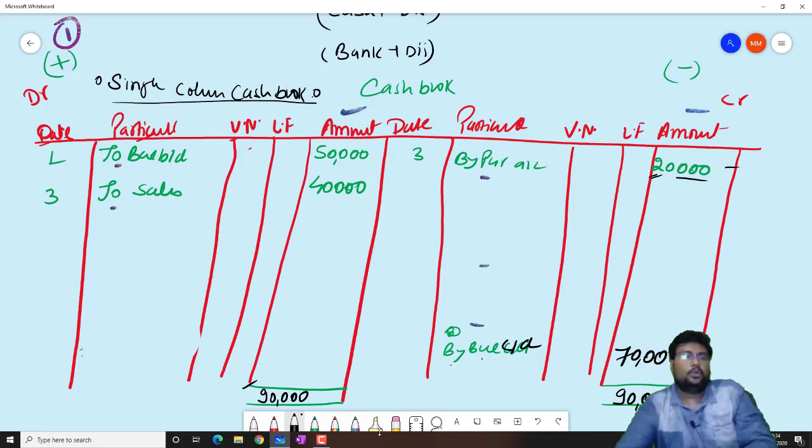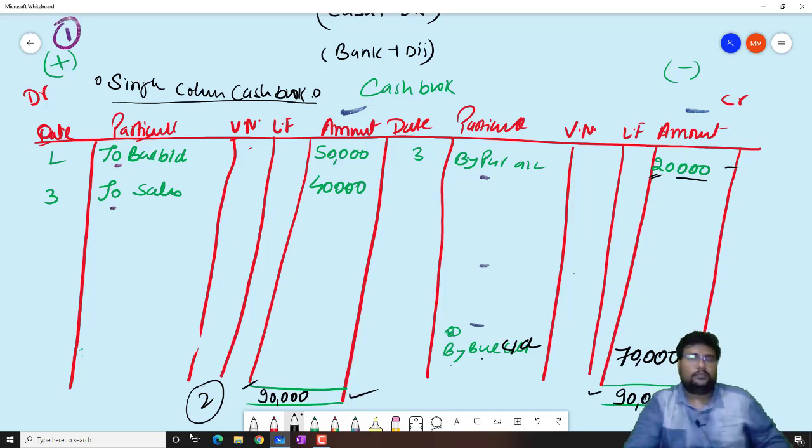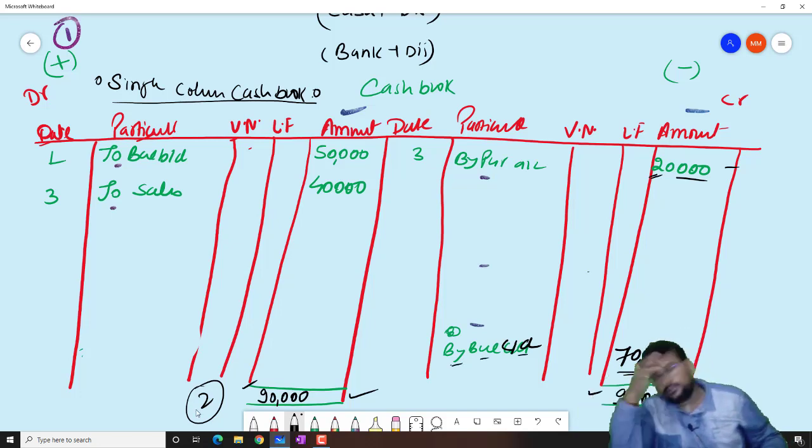After that, rule number 2, we will find out the balance of the higher side, and that will be recorded in both sides as a total, and we will find out the difference also. So 90 minus 20, how much is the difference? 70,000. And this 70,000 will be recorded as by balance c/d 70,000.